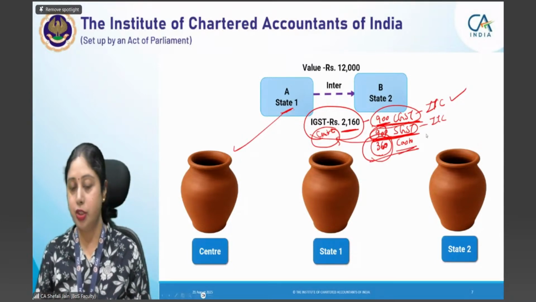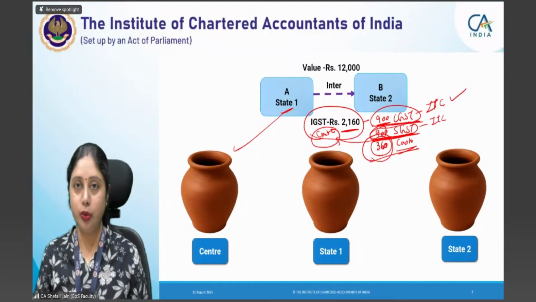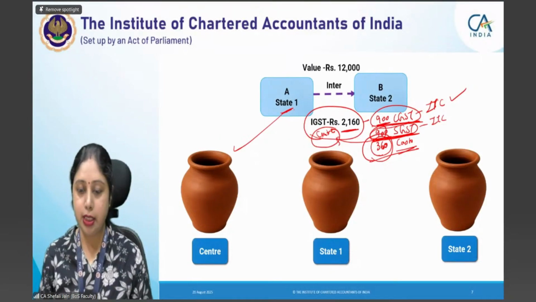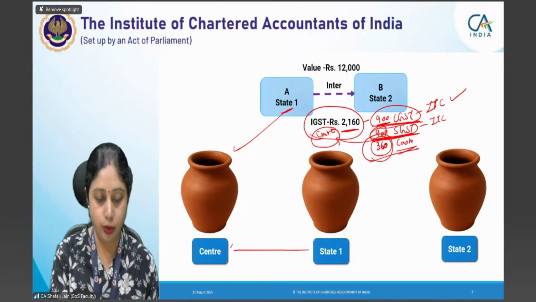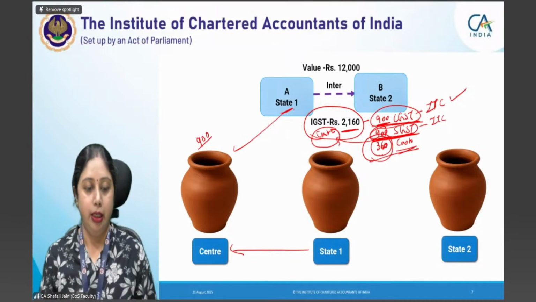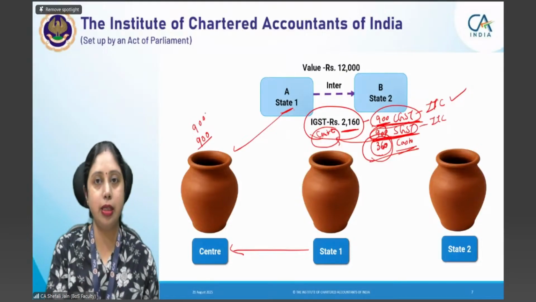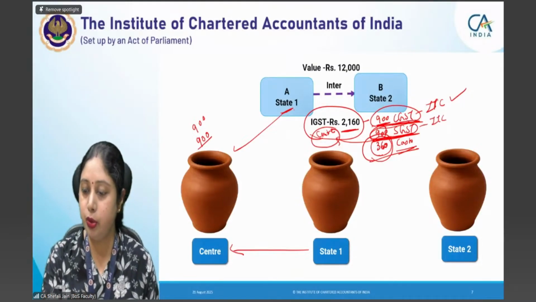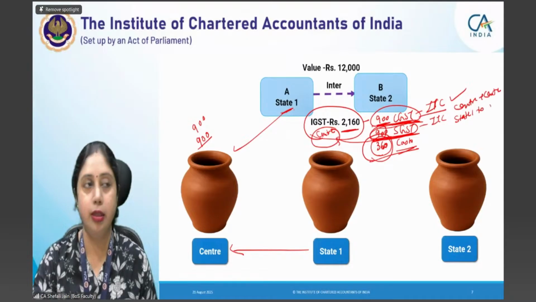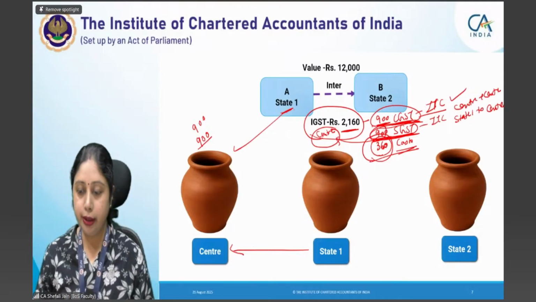Let us see the pictorial representation, and I will ask if this transaction is clear to you all or not. So State 1 gave 900 rupees to the Centre. Once again, let us see this: the 900 rupees SGST credit that State 1 had, it gave to the Centre. Now the Centre had its own 900 rupees before, and 900 rupees came from State 1. The other 900 credit was already there, so it remained with it. The CGST credit was with the Centre, used for IGST, so it stayed with the Centre. This use was Centre to Centre, and the other transaction was between State 1 and the Centre. I hope this is also clear to you all.